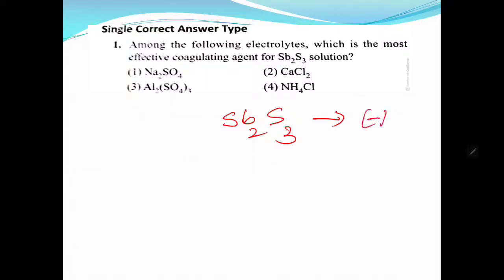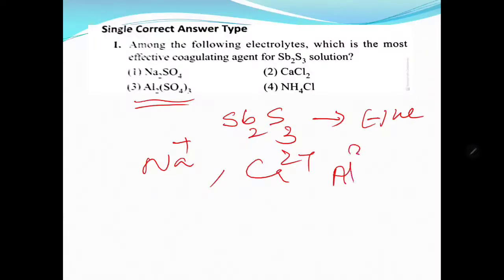Here we have Na+, Ca2+, Al3+ in aluminum sulfate, and the univalent ammonium ion. According to the Hardy-Schulze rule, the Al3+ ion is most effective. So 3 is correct.